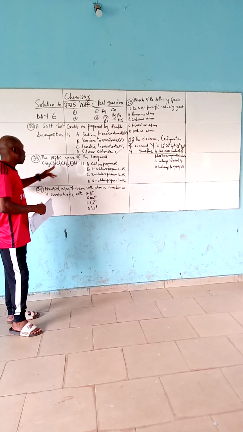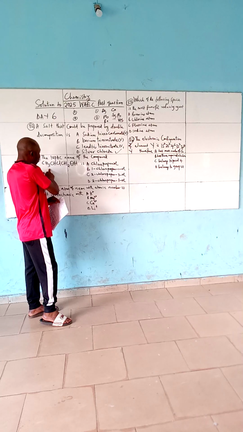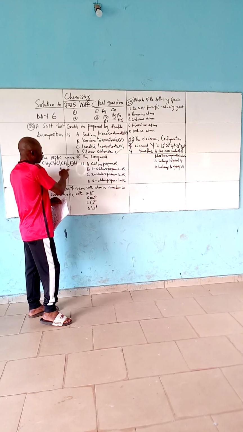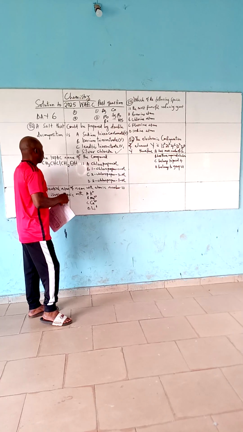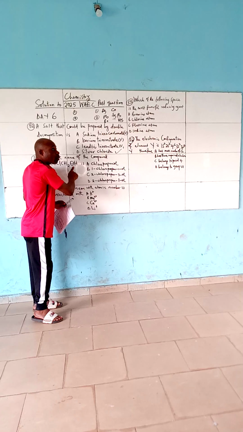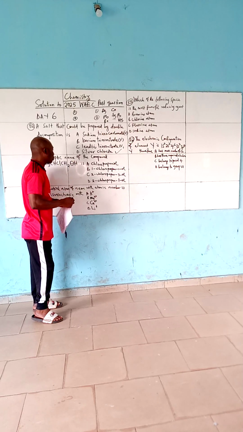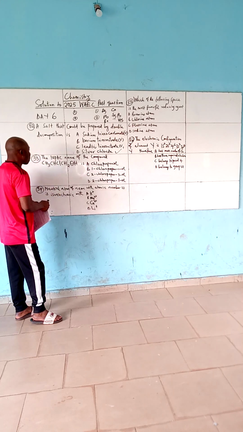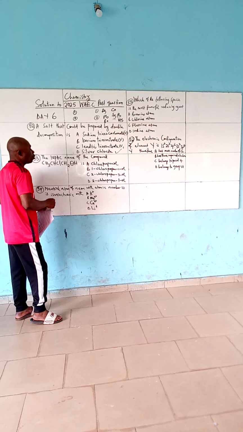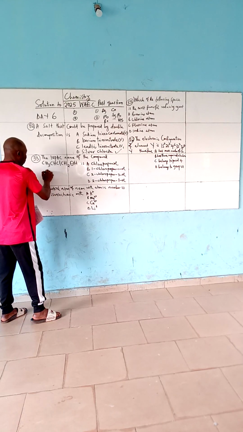Then 33, the IUPAC name of the compound CH3CHClCH2OH. Now, see this OH, this is the functional group of all alkanols, or what we call alcohols. For you to get the IUPAC name correctly, you need to draw the structure. You follow it from here.